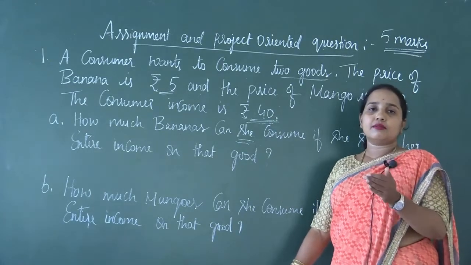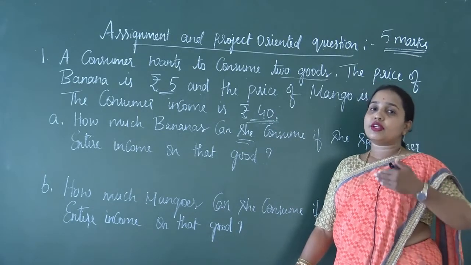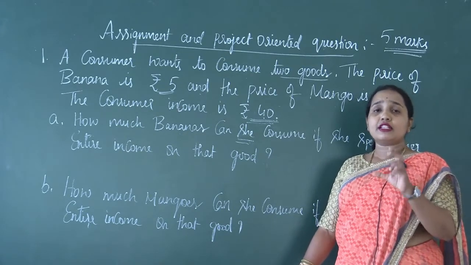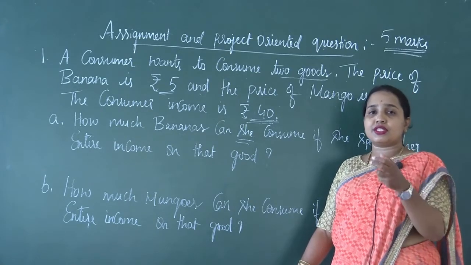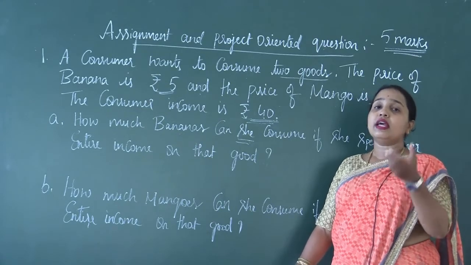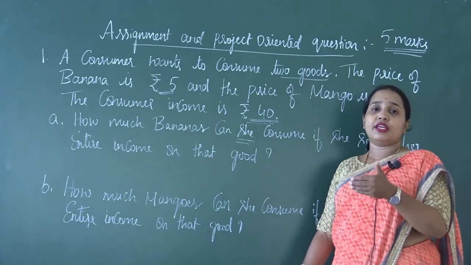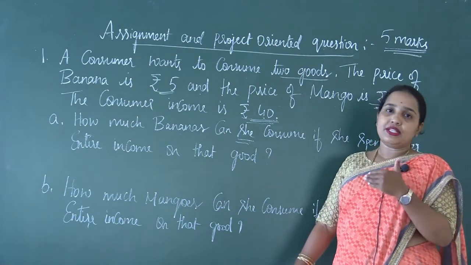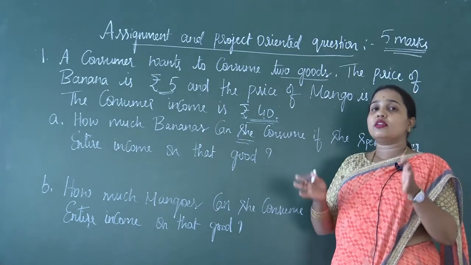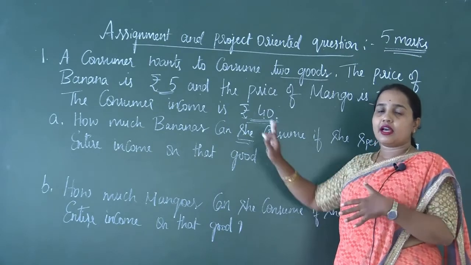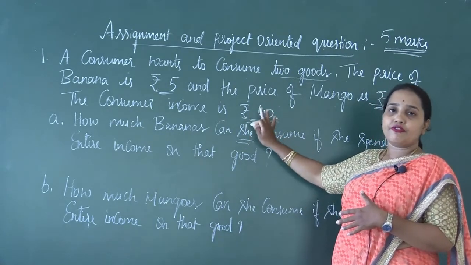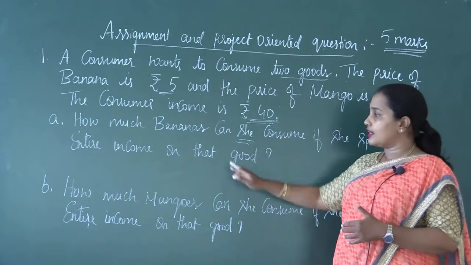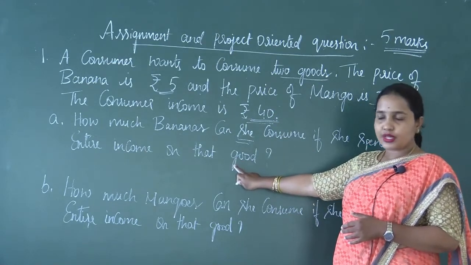Given the income level, the consumer always goes for the purchase of goods and services. The bundles of goods that the consumer purchases mainly depend upon his income level, and that should be equal to his income. This we learnt in budget set and budget line. Depending on the concept of budget set and budget line, this question is framed where you have to answer 5 related questions. Let us first go for the first question.